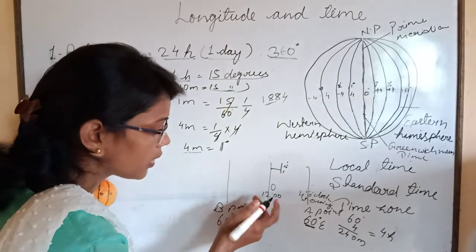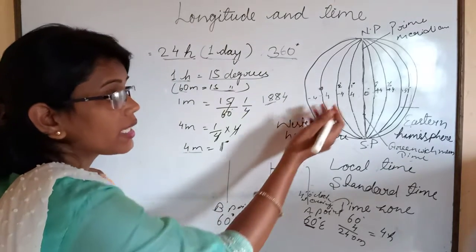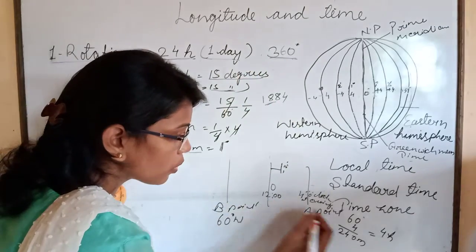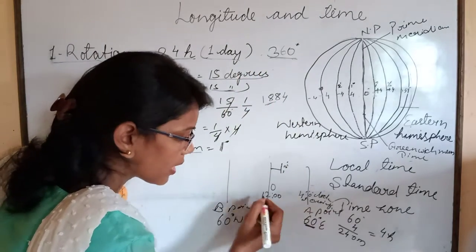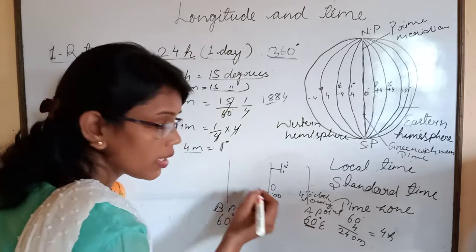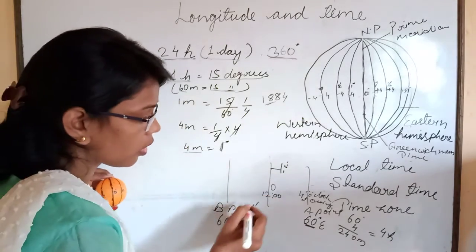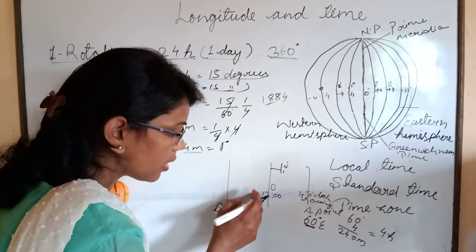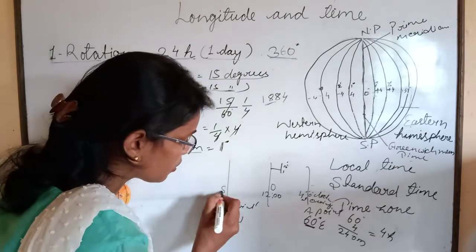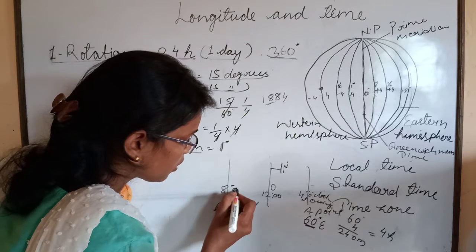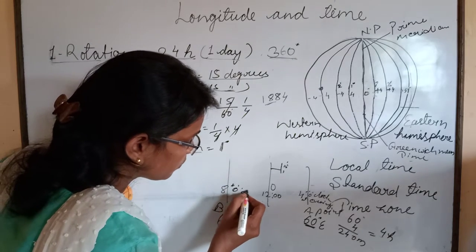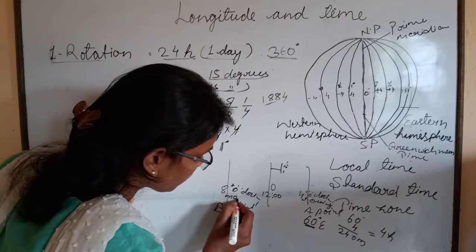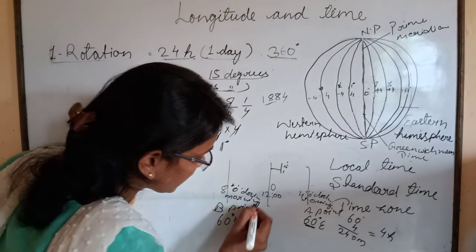And B point, I told you that in the western hemisphere we will minus, so we will minus 4 hours from 12 o'clock. Then what will be the time? Yes, 8 o'clock, and it will be morning.